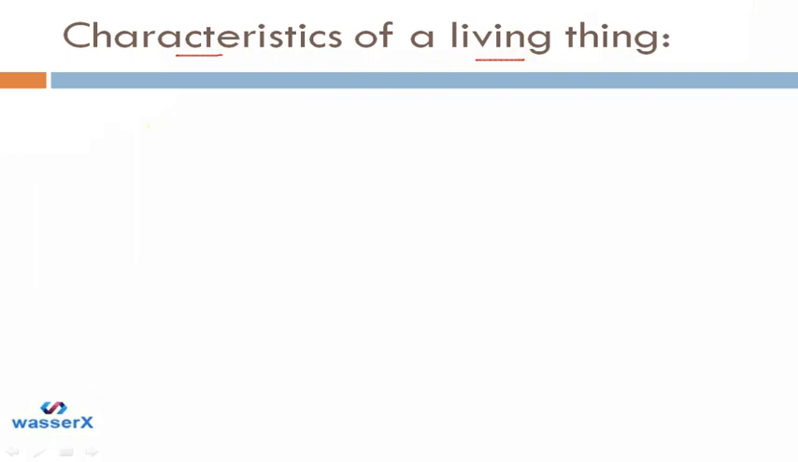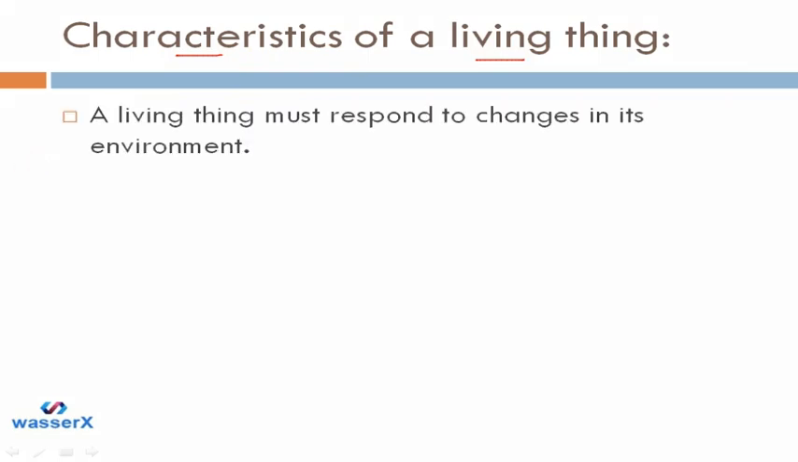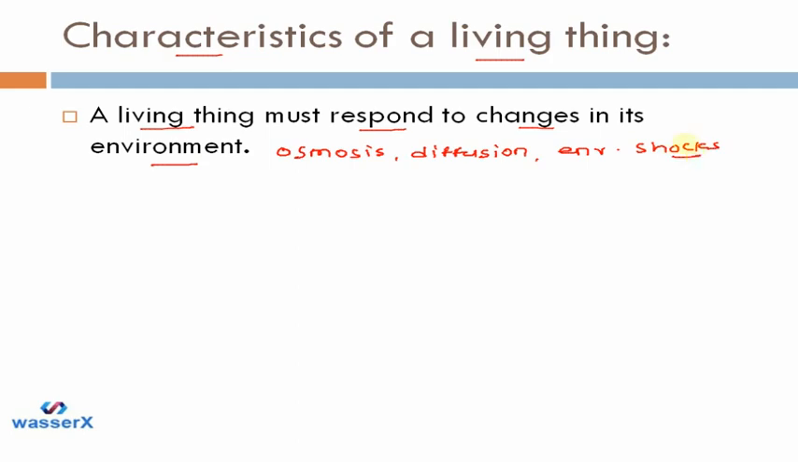Now let's try to understand what are the characteristics of a living thing. What are the characteristics we look for in a particular thing so that we can call that thing a living thing? So let's start with it. First, a living thing must respond to changes in its environment. So we already know that cells respond to osmosis, diffusion, and environmental shocks. If any of these things occurs inside or outside the cell, the cell will react. So this is how the cell responds to the changes in the environment.